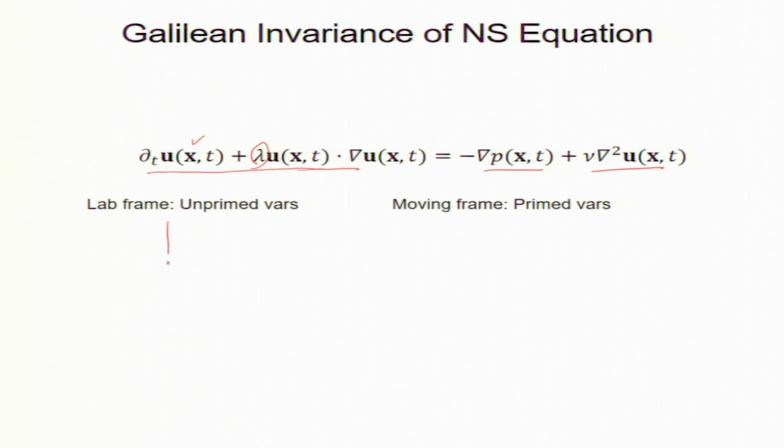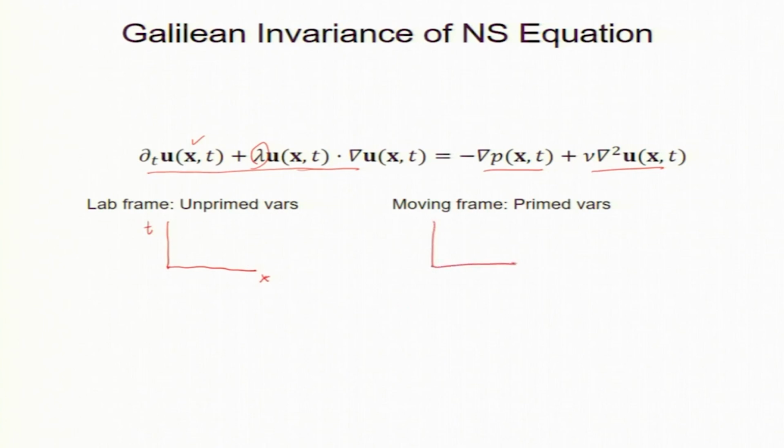There is a lab frame, which you denote by x. x is a real space coordinate, and time is the time coordinate. We say x, y, z, t, the four coordinates, 3 space and 1 time, but I am right now expressing only x.